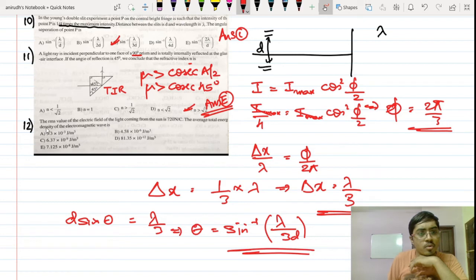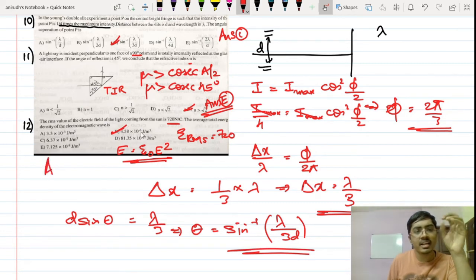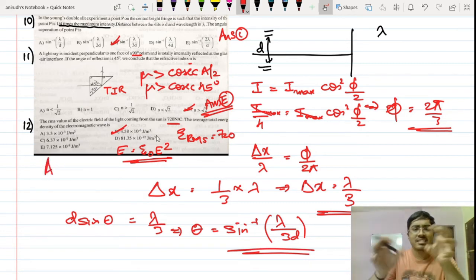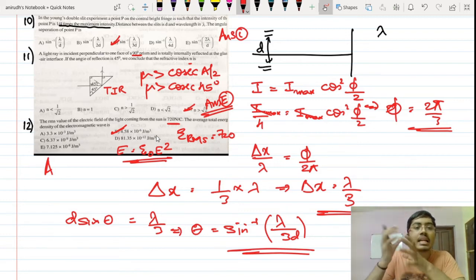Okay. Question number 12, if I just go for this, the RMS value of electric field of light coming from the sun is given. So E RMS is given to be 720, right? The average total energy density of the electromagnetic wave is. So obviously that energy density is equal to epsilon naught E square, okay? That is all that is supposed to be given over here. Just substitute the value of epsilon naught here and just take the square of this and substitute over here. So from that you will get option B as the correct answer. So I don't think I need to give you any further explanation for that. Some bit of calculation is still involved over there. Just take that particular challenge of doing calculation and you can do that.